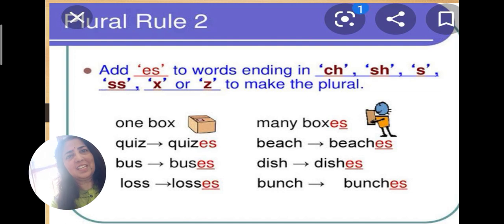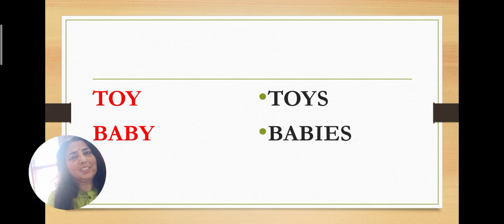I hope this rule is clear to you. Rule number 1 was that mostly we add s, but rule number 2 says that if the word ends in ch, sh, s, double s, x or z, then we add es.